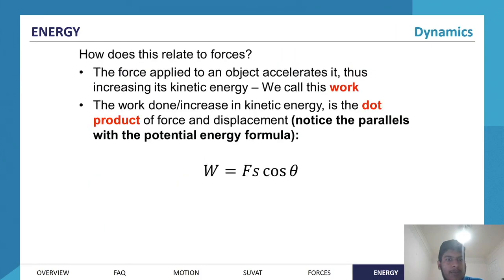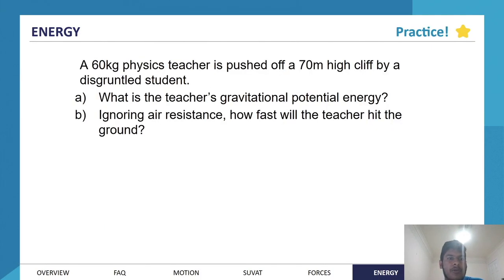Okay, yeah. So maybe we can do this example quite quickly. We've got a 60-kilogram physics teacher, and he's pushed off a 70-meter cliff by a disgruntled student, unfortunately. What is the teacher's gravitational potential energy? So initially, the teacher's out on the cliff, and he's got a gravitational potential energy because he's at some distance above the ground, 70 meters above the ground, right?